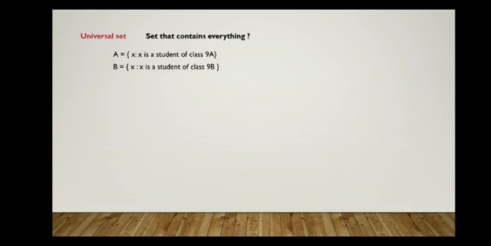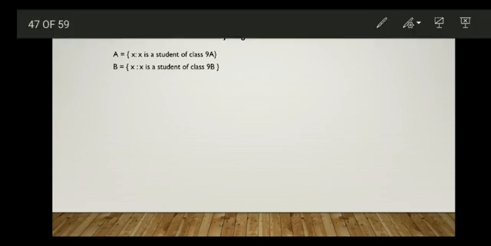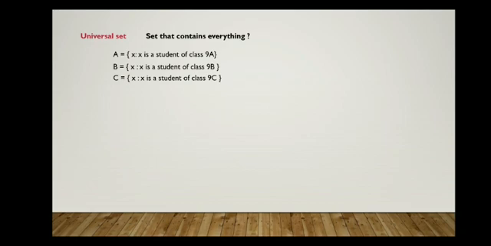Okay. We'll consider another set C equal to the set of all x such that x is a student of class 9C.